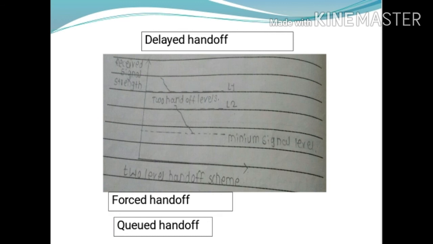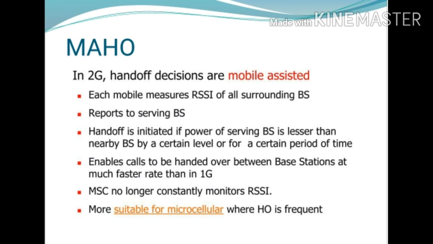Next is the mobile assisted handoff, that is MAHO. In the second generation system, the handoff decisions are assisted by the mobile stations. The mobile assisted handoffs are known as MAHO.